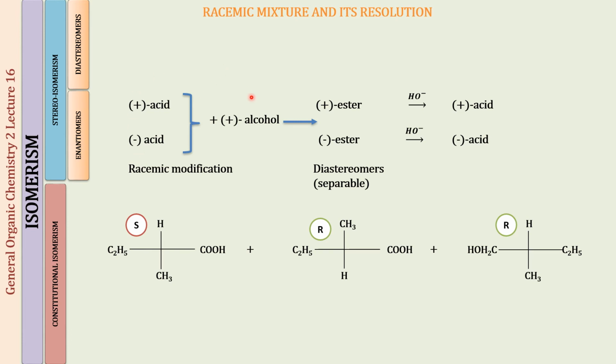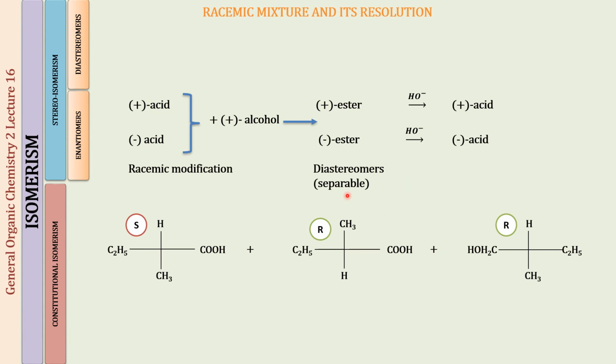We will be reacting it with an alcohol which is going to be a pure optically active compound. Either it has to be a plus alcohol or a minus alcohol. Fine. So here we have taken, for example, a plus alcohol. When this plus acid and plus alcohol react, we will be getting a plus ester. When a minus acid and plus alcohol react, we call that a minus ester. These two are going to be diastereomers of each other. They will have different physical properties, so we can separate them.